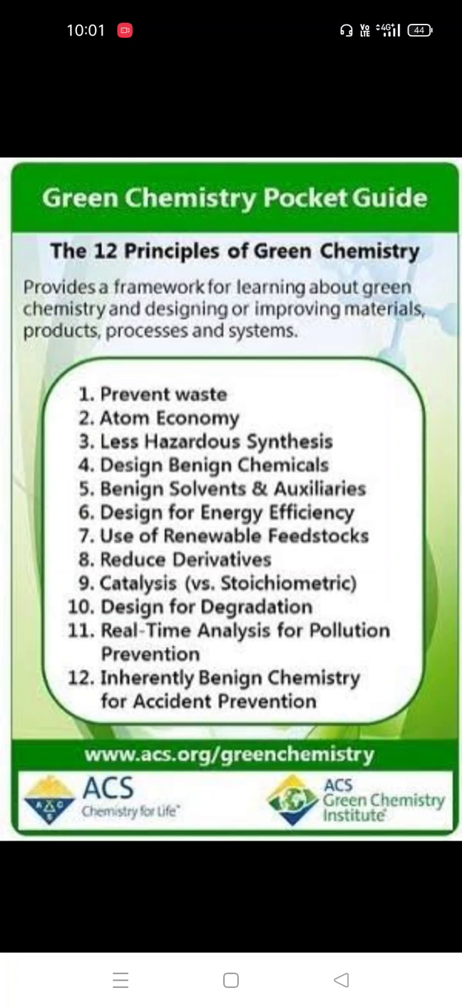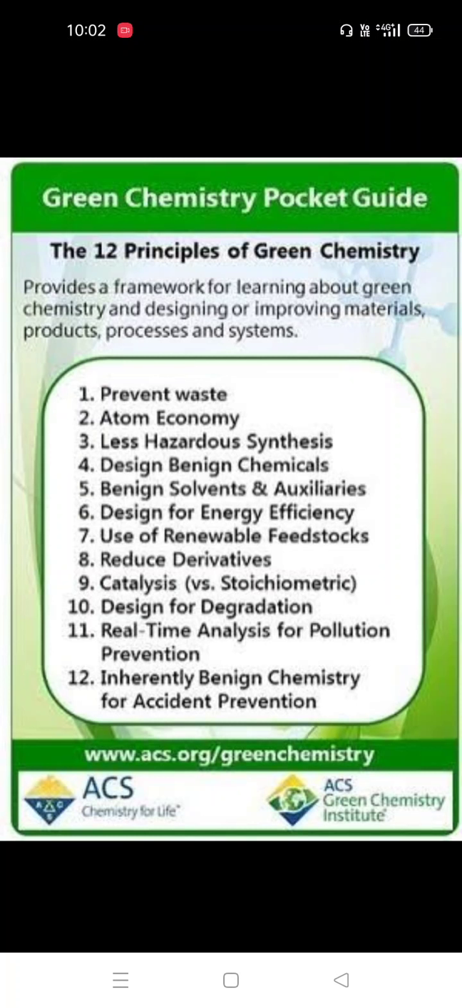So the 12th one, we can prevent accidents also. Everyone should know about the laboratory, what chemicals are used in the laboratory, which chemicals are harmful, which chemicals are hazardous. We can train the staff, and then we can prevent accidents. Everyone is aware of this.